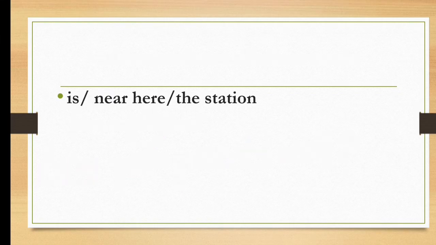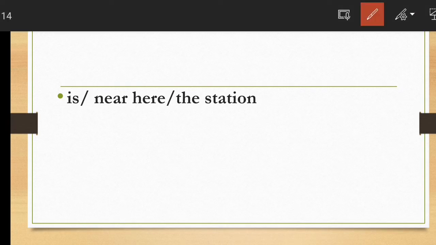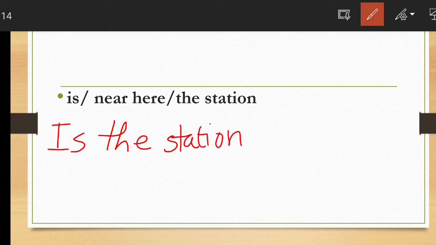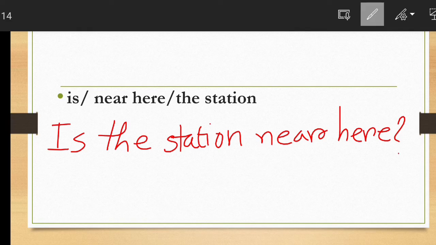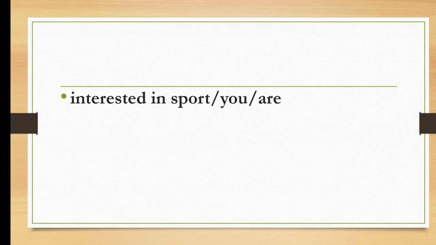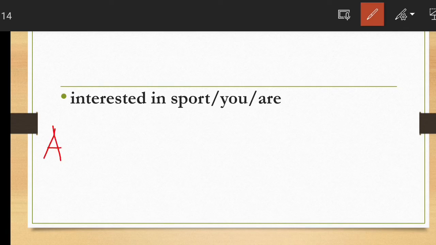Next, see the next one. Is near here the station? So what will be the answer? Is, then the subject the station, is the station, then near here. So, is the station near here? Let's see the next one. Interested in sport, you are. So what will be the answer? Are, at first are, then the subject you. Are you interested in sport?